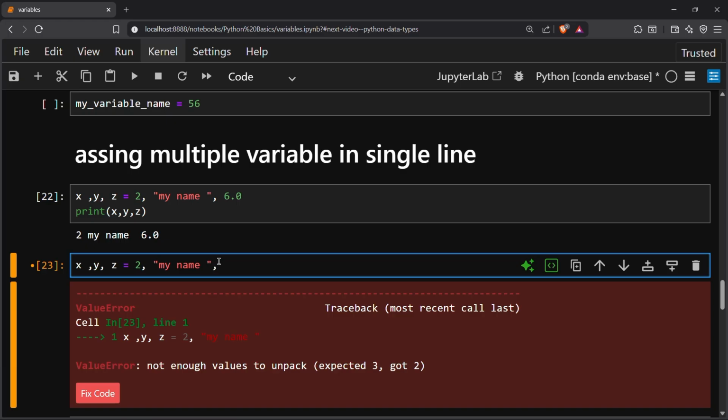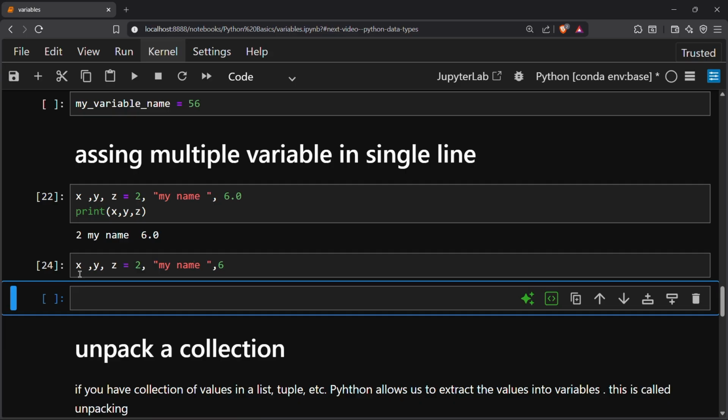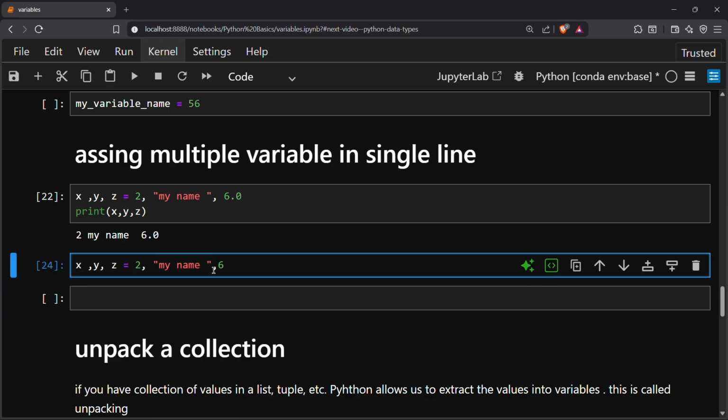So now I will run this, the code is safe now.